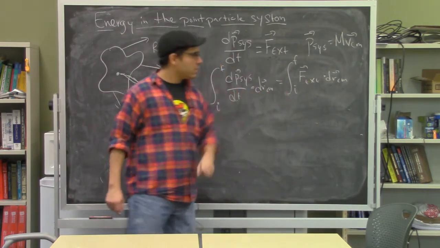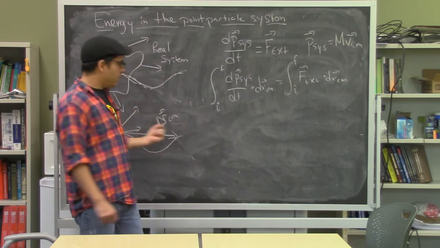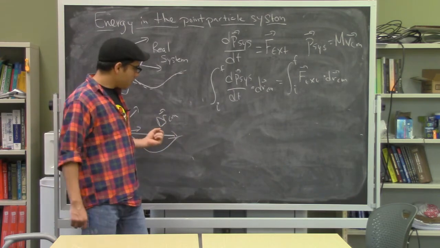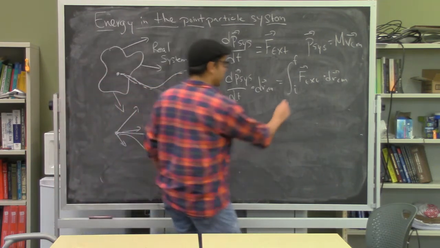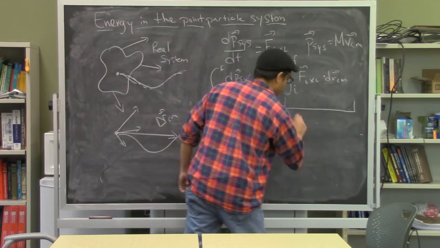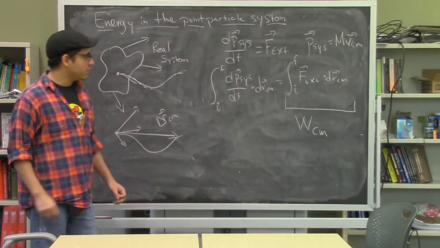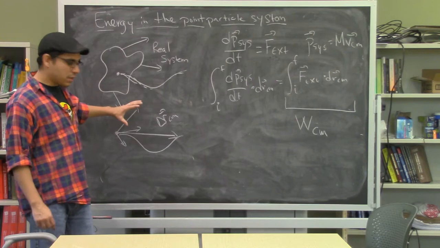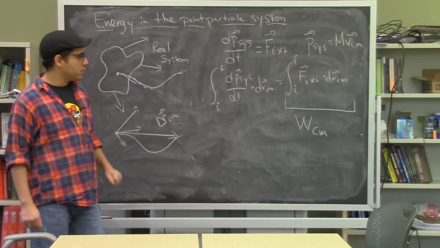We're integrating external forces on the center of mass over the displacement of the center of mass from some initial to final location. This right here is the work done on the center of mass by those external forces. We basically imagine that all those forces act over the whole displacement, and we can calculate the work that's done.